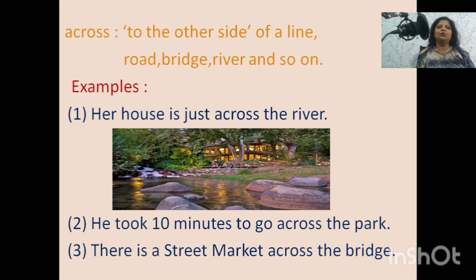First, her house is just across the river. Here in the picture you can see her house is just to the other side of the river. That's why this sentence is given. Second sentence, he took 10 minutes to go across the park. It means to go to the other side of the park. Third sentence, there is a street market across the bridge. It means there is a street market to the other side of the bridge.